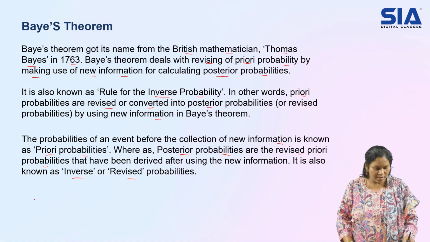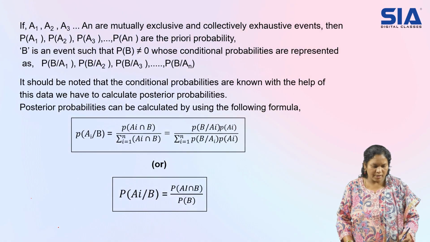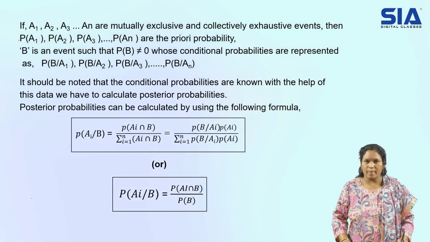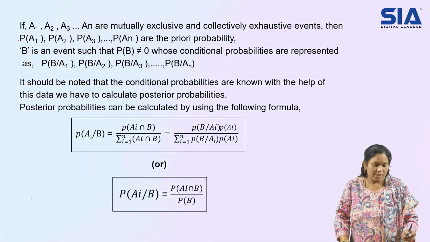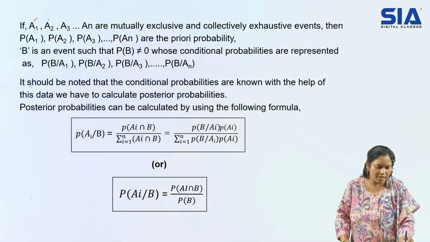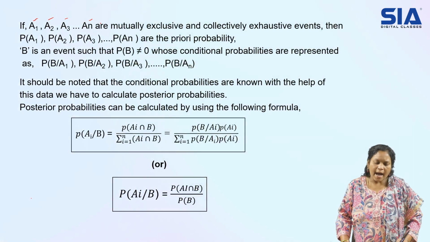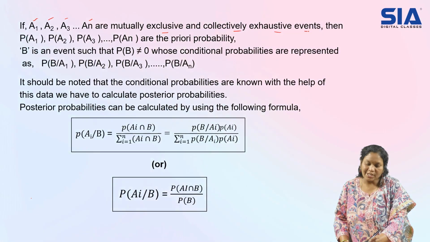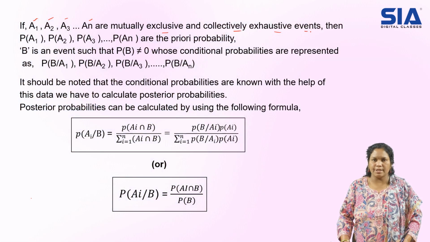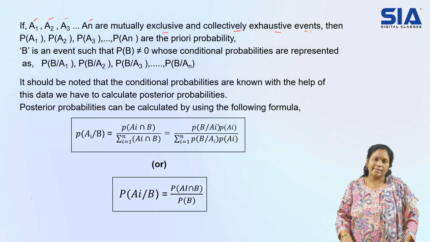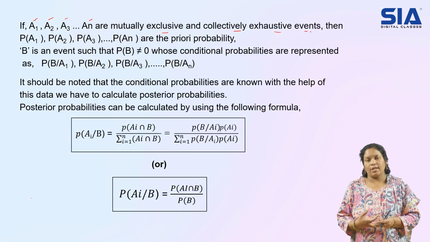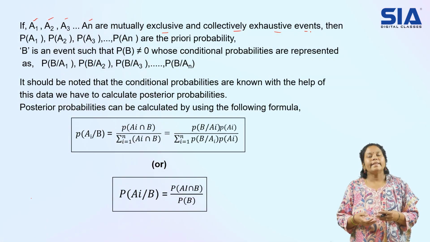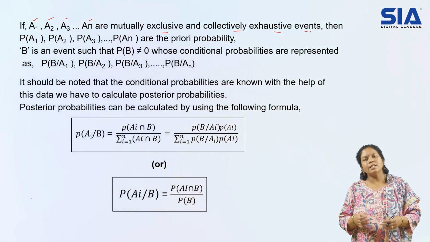Now let us check how the Bayes theorem formula is established. I am considering some events here, A1, A2, A3, and so on up to An, which are mutually exclusive and collectively exhaustive events. Remember what events are: events are the outcomes of an experiment. Like if you consider tossing a coin, tossing that coin is the experiment.